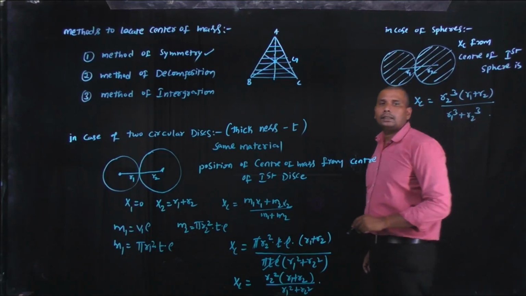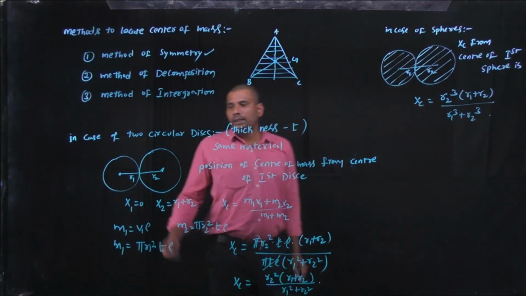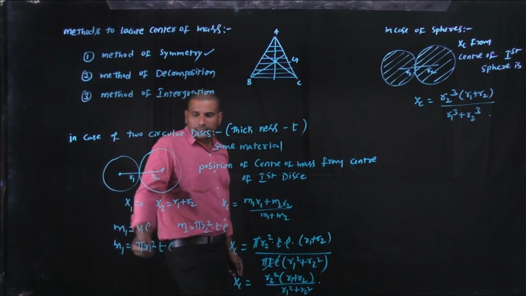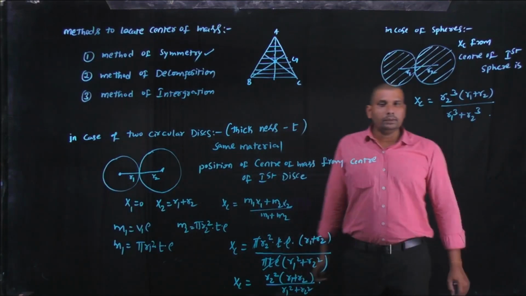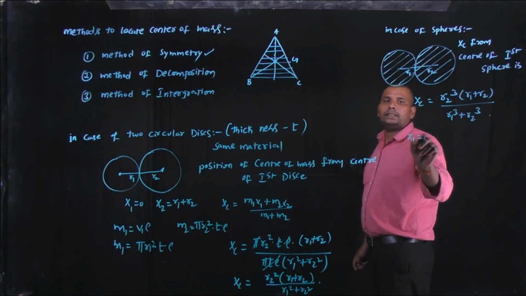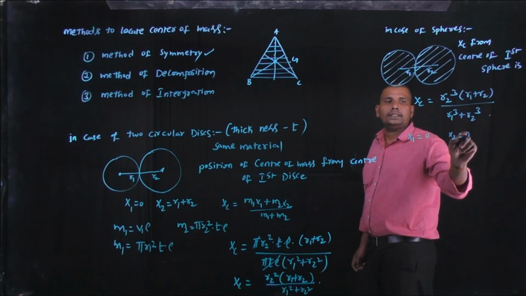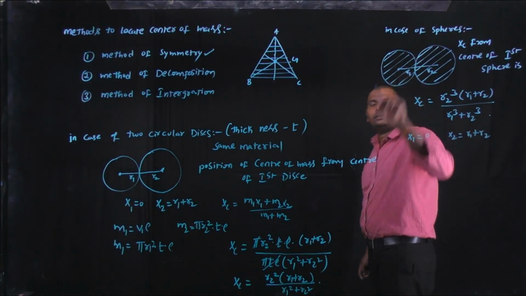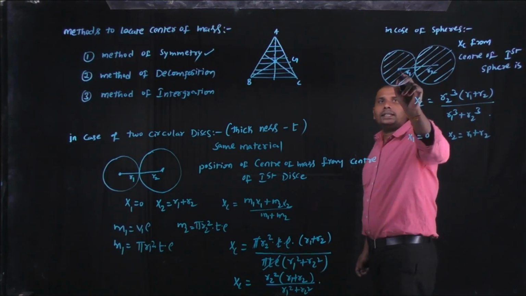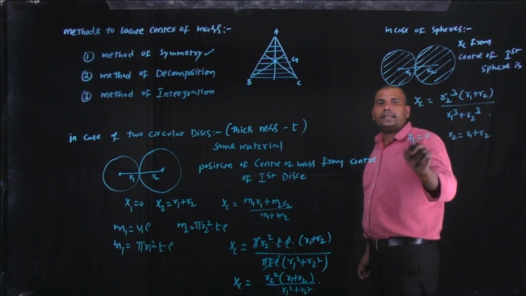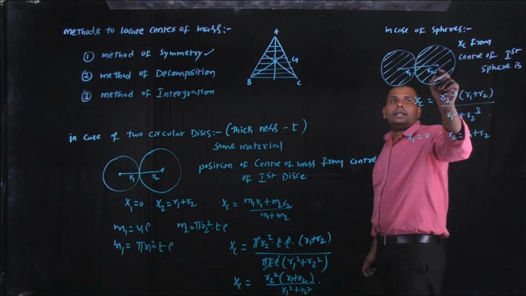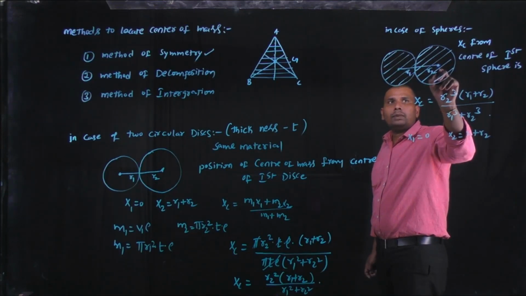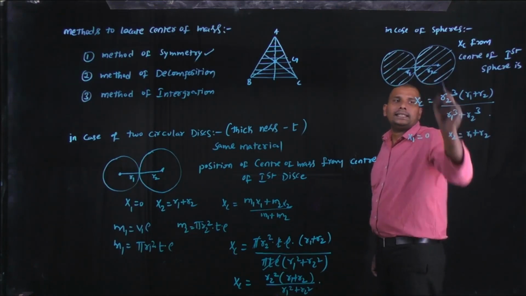In the same manner, in the place of x1 it is 0, in the place of x2 it is r1 plus r2. From the center of mass of the first sphere, it is centered there, that's why x1 is equal to 0, but the center of mass of the second sphere, x2, is at a distance of r1 plus r2.